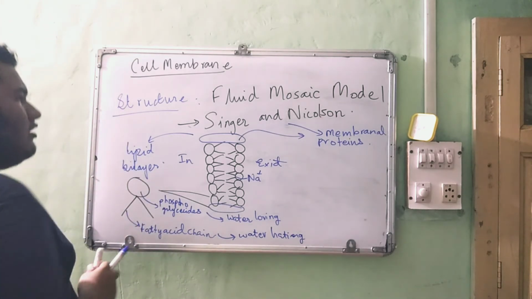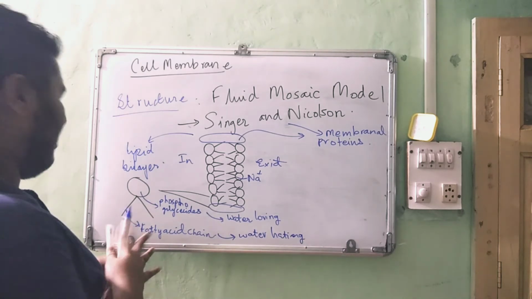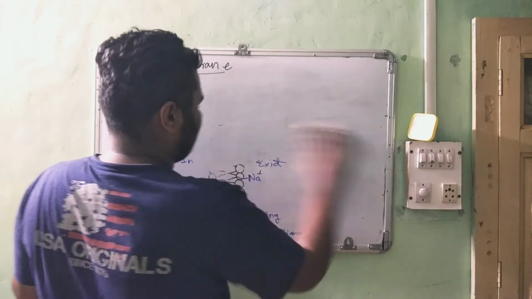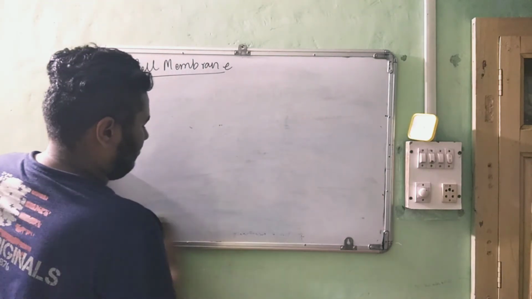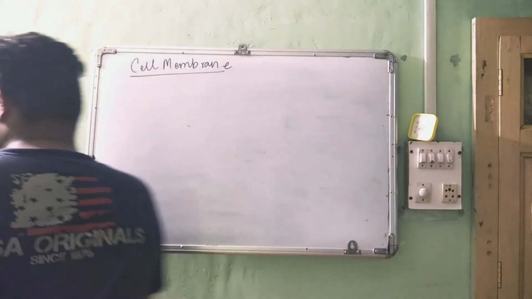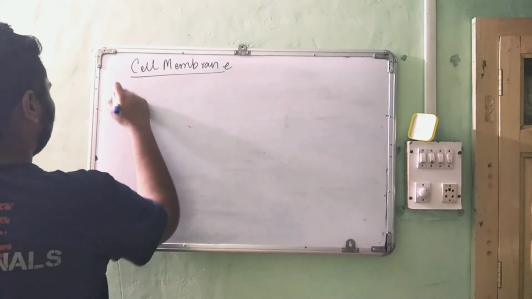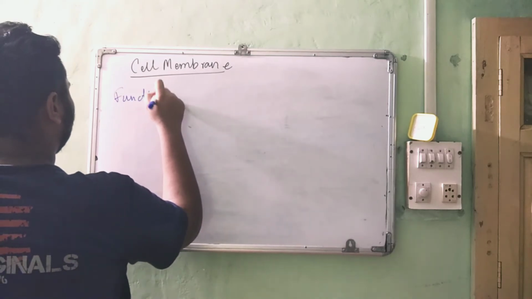Now we'll learn about the function of the cell membrane.